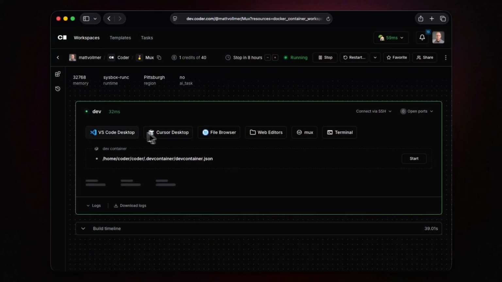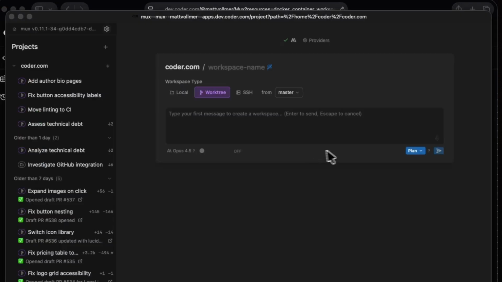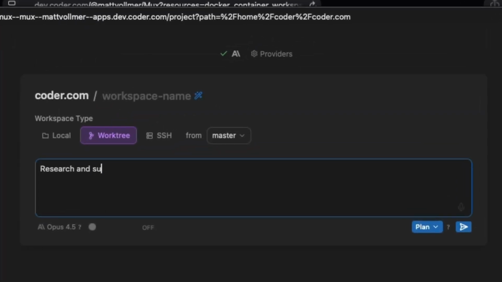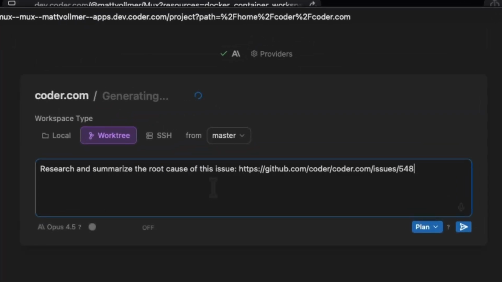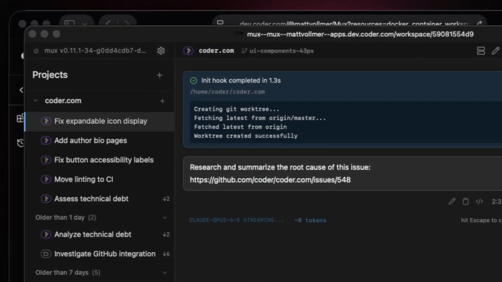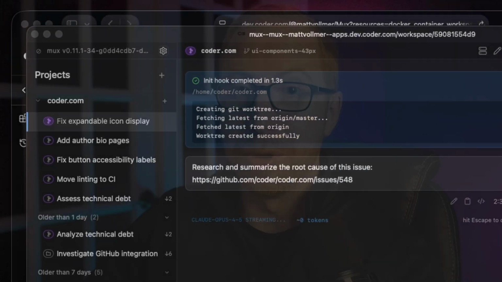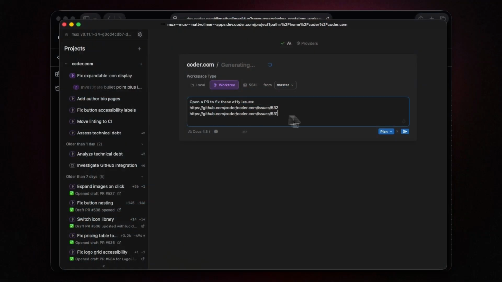We're working on a new project here at Coder named Mux. Short for multiplexer, Mux is a web and desktop app developers use to run AI coding agents in parallel. Mux is a great way to offload the long-running tasks to coding agents. These could be research tasks, building new features, or just fixing bugs.